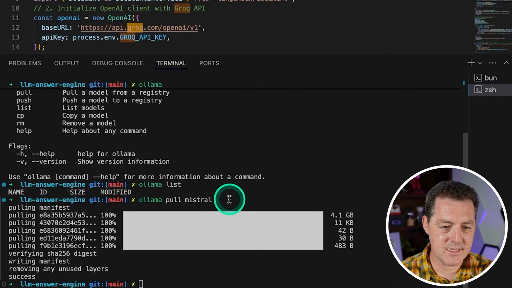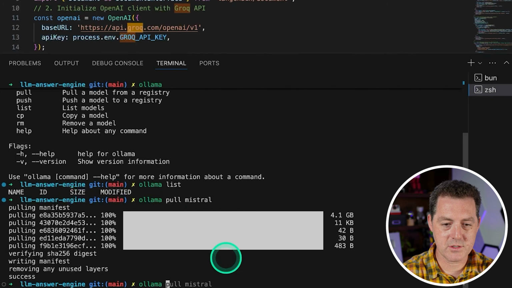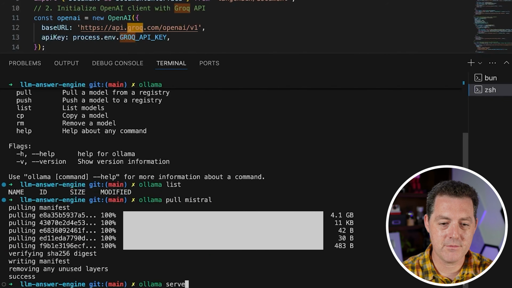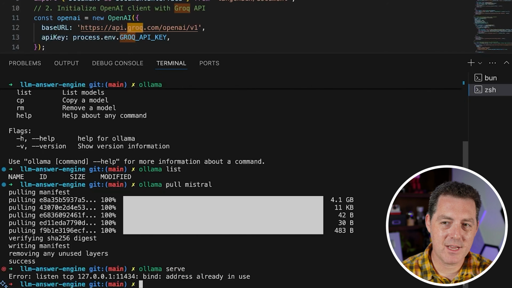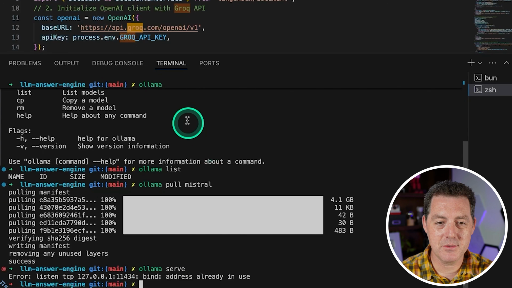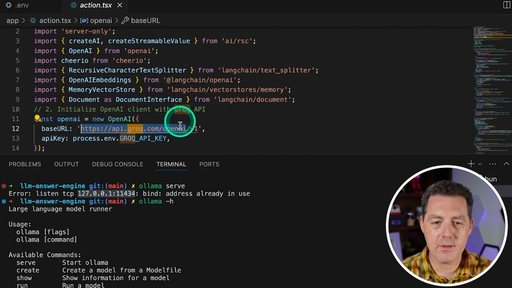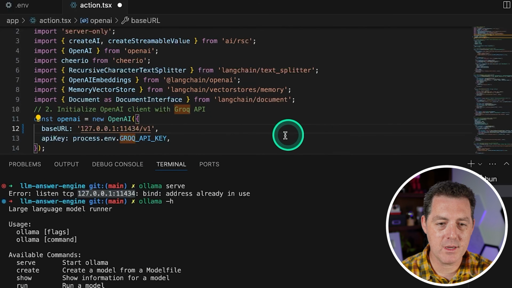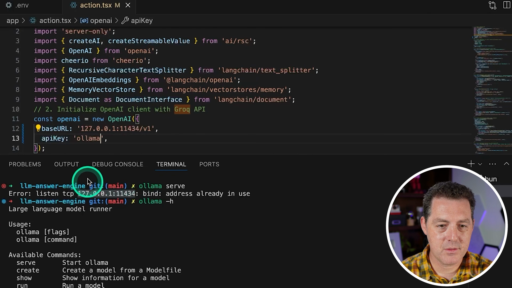All right, so it's done downloading, success, and now let's make sure we are serving it. So ollama serve. Hit enter. Okay, so I tried to do ollama serve, but I think since I already have Ollama running, we don't need to do that again. So we're going to replace this base URL right there. And I believe we're going to replace it all the way through v1. So let's go ahead and replace that. And then for the API key, we're going to use ollama. Then we're saving it. So that should work.